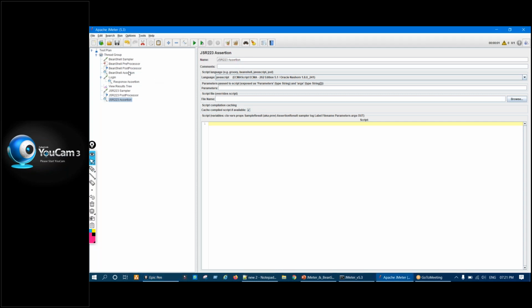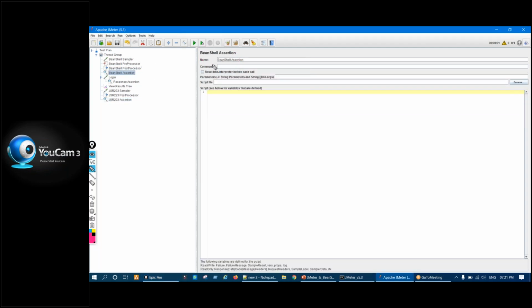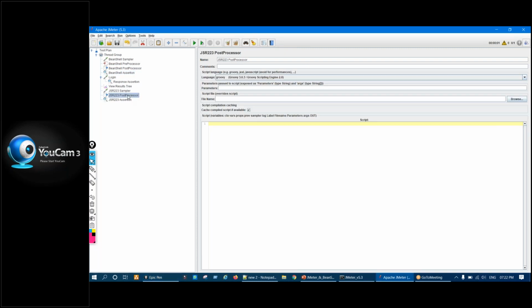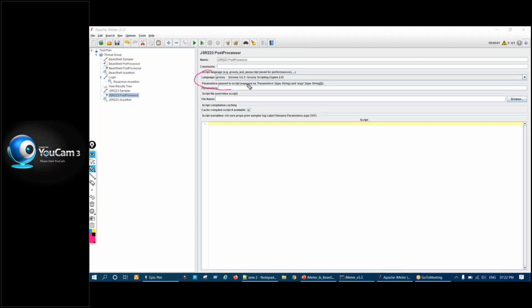In BeanShell assertion or any element you take, you do not find an attribute called language, right? No such attribute is there. But in JSR223 you see one extra attribute, which is language. You select the language and based on that you write the code here. Correct? So that is the difference between these two.